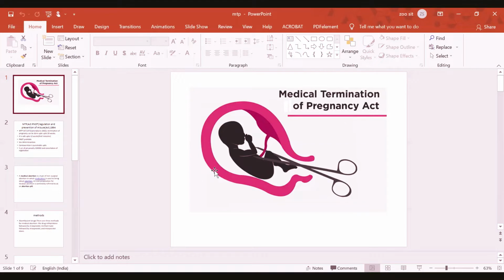So worldwide, nearly 20% of the total pregnancies get aborted. So you can understand the number of MTPs is 40 to 50 million per year.